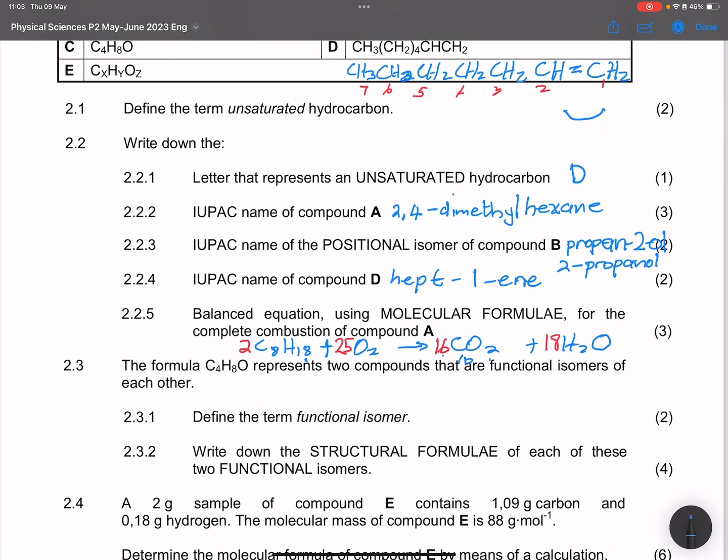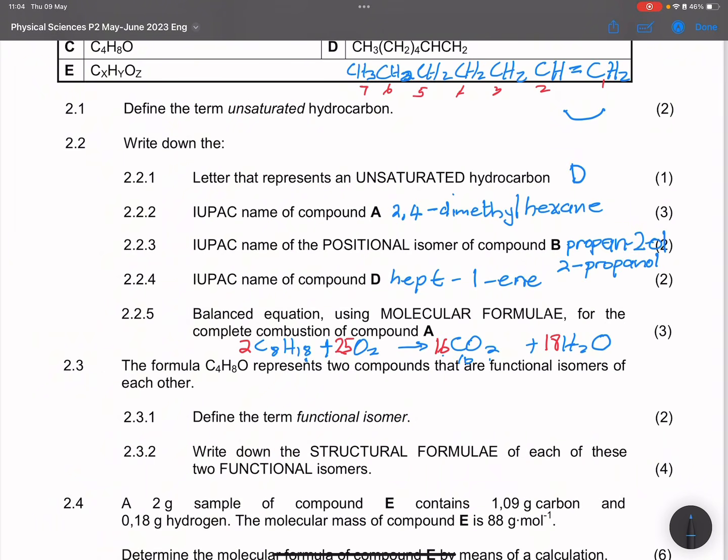They say to us the molecular formula C4H8O represents 2 compounds that are positional isomers of each other. So if I look at this, that can either be a carboxylic acid or it can be an aldehyde. So they say define the term functional isomers.